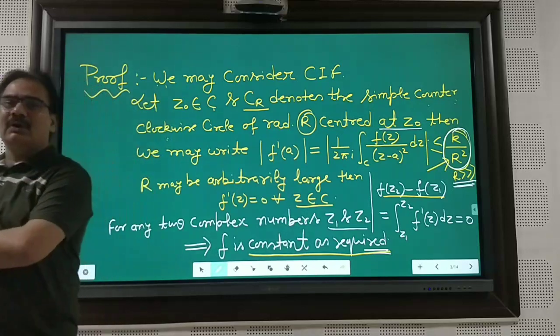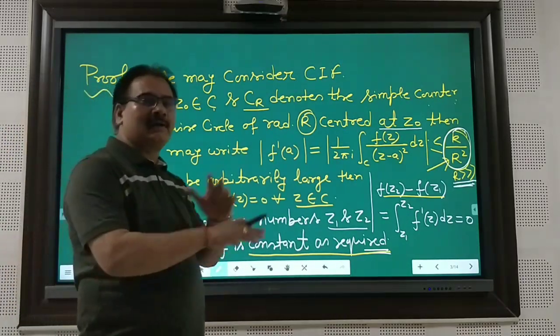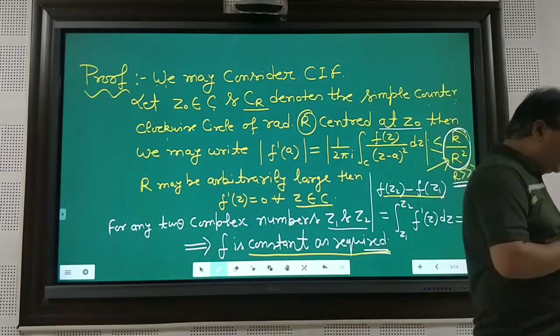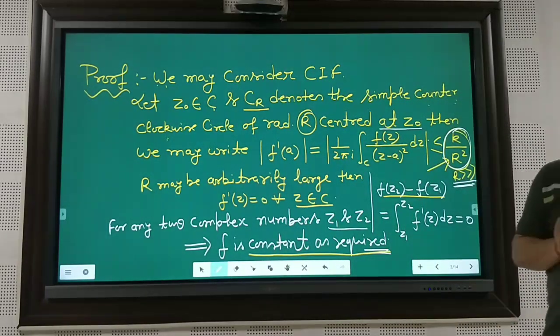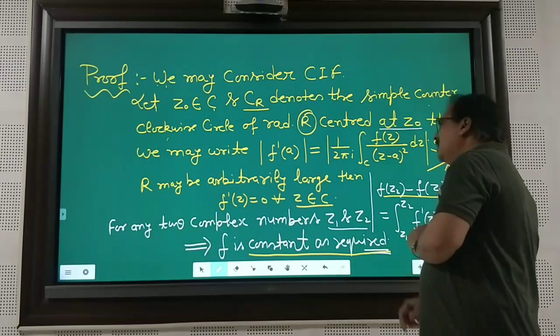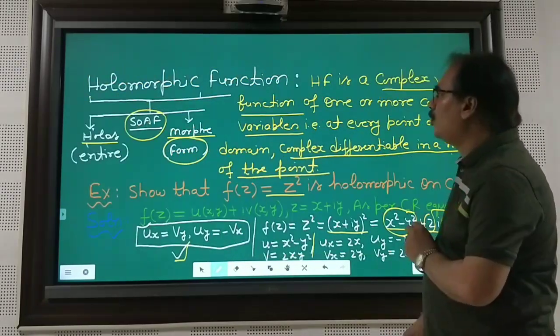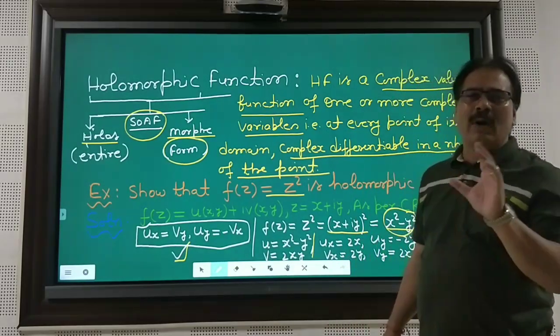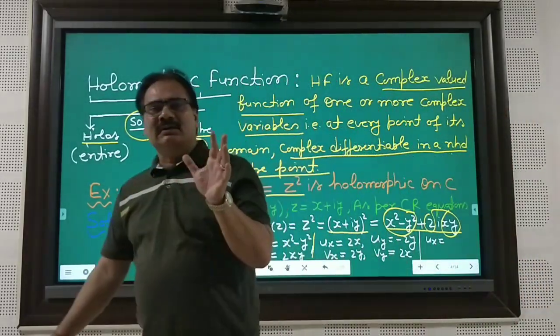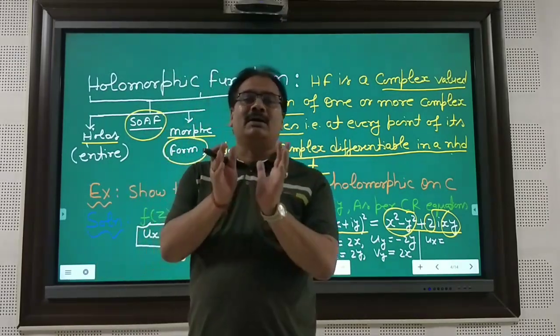But if you consult different authors' books, they use a different term, known as holomorphic function. So holomorphic, in a narrow sense, is nothing but a synonym for analytic function.